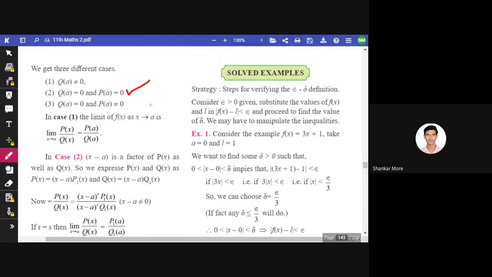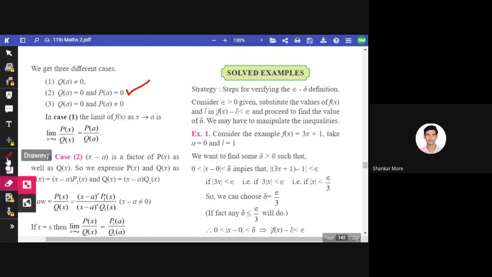Let us suppose we have a polynomial with numerator p of x and denominator q of x. And if we put the value of the limit in those polynomials, then numerator as well as denominator become 0. So the given limit gives a common factor of p of x as well as q of x.